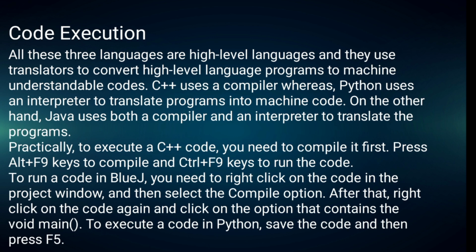All these three languages are high level languages, and they use translators to convert high level language programs to machine understandable codes. C++ uses a compiler, whereas Python uses an interpreter to translate programs into machine code. On the other hand, Java uses both a compiler and an interpreter to translate the programs. Practically, to execute a C++ code, you need to compile it first. Press Alt plus F9 keys to compile and Control plus F9 keys to run the code.